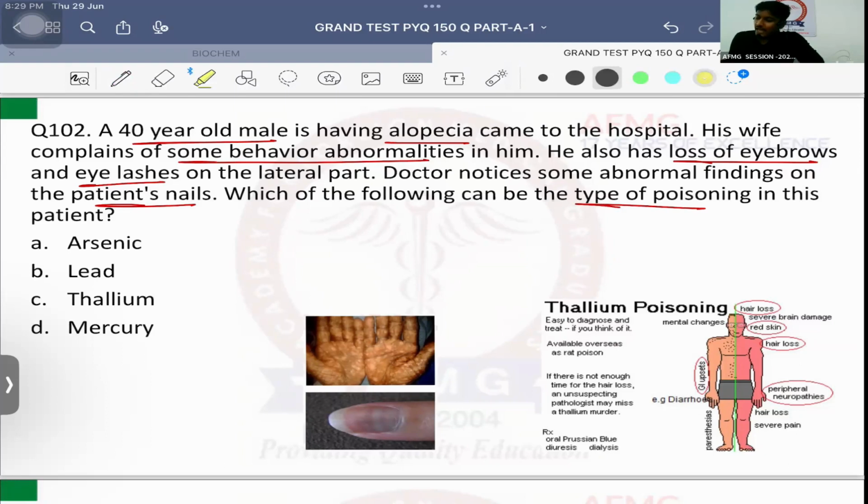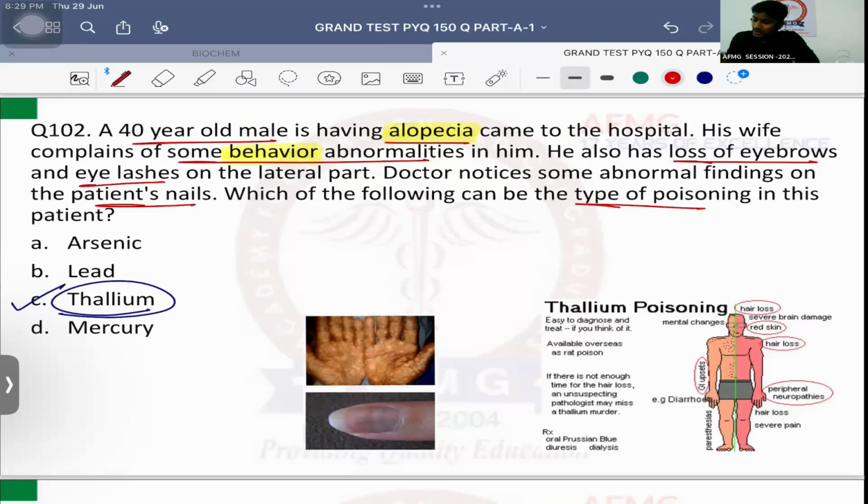Patient is having alopecia. Along with that, there are behavior abnormalities. Along with that, there is loss of eyebrows. So alopecia is there completely from the body, not only scalp, but also the eyebrows and the eyelashes. So it is more likely a case of thallium poisoning. It is a case of thallium poisoning.